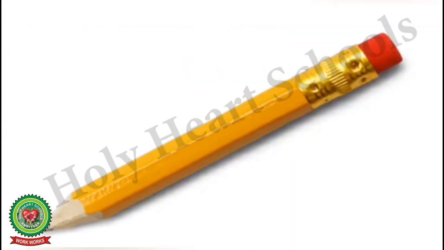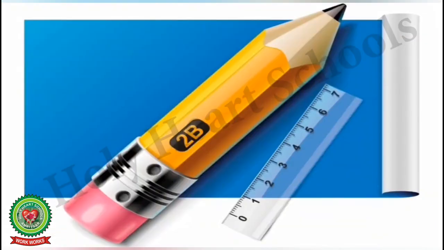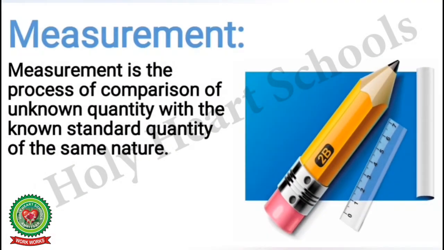Suppose you want to measure the length of this pencil. How can you do that? Since we don't know what is its length, so this is an unknown quantity. To measure its length, we will take a quantity of same type. For example, we may take a ruler to measure its length. Since ruler is a known quantity, so we can easily measure the length of the pencil by comparing its length with the length of ruler, and this is known as measurement. So measurement is a process of comparison of unknown quantity with a known standard quantity of the same nature.